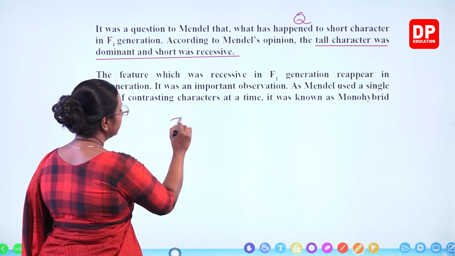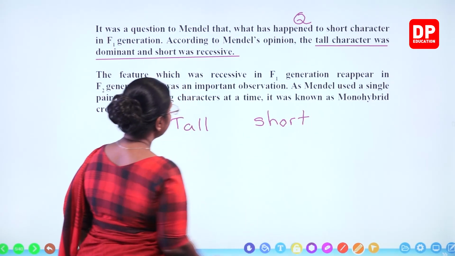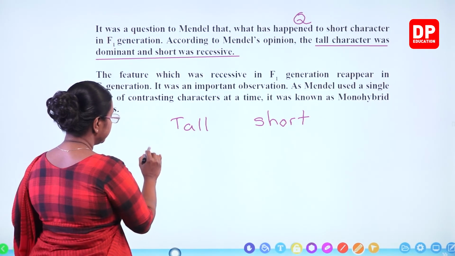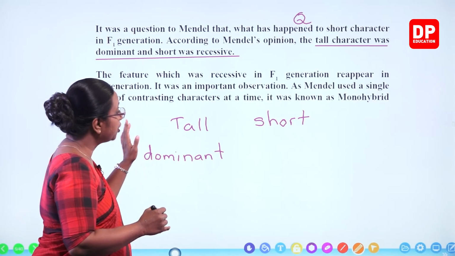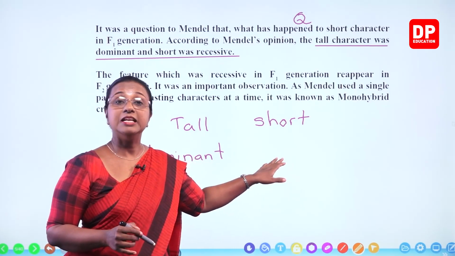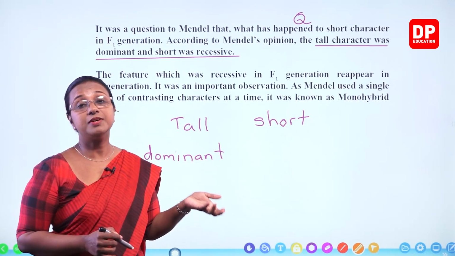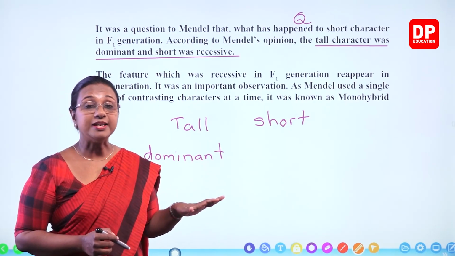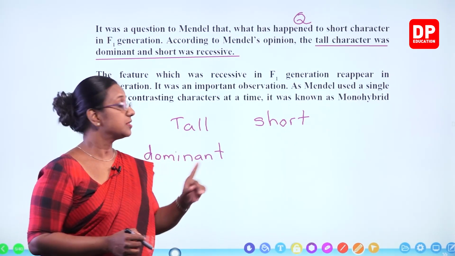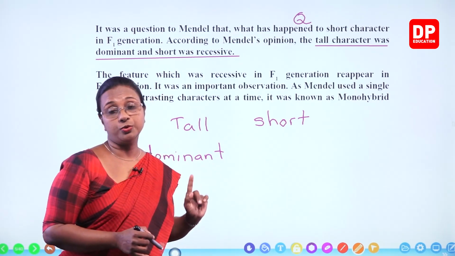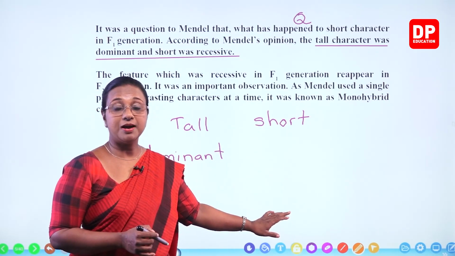Now you had the tall plants, short plants. This tall character, because it was dominant, it dominated the short character. It did not allow the short character to be expressed in the first generation. So that is why all the plants were tall plants. It was possible because there was cross-pollination. Initially tall pure breed plants, short pure breed plants.